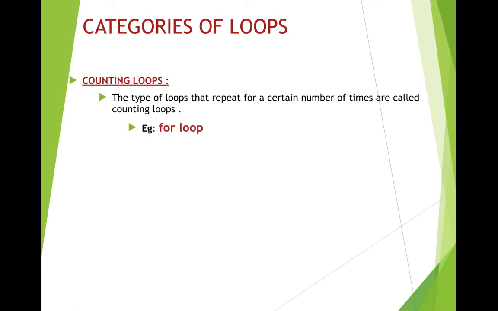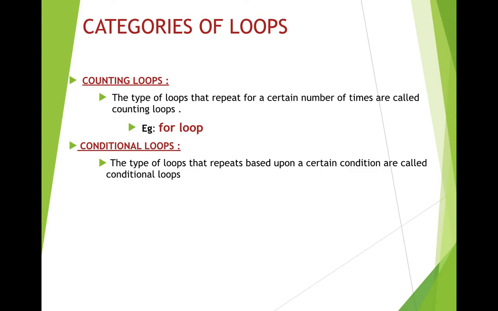For example, for loop is a category of loop which falls under counting loops. Second category of loop are the conditional loop. This type of loop repeats based upon a particular condition. If the condition is true, then a particular group of statements are repeated. The statements are repeated until the condition becomes false. Don't worry, I'll explain all this with the help of some practical Python code after a few minutes.